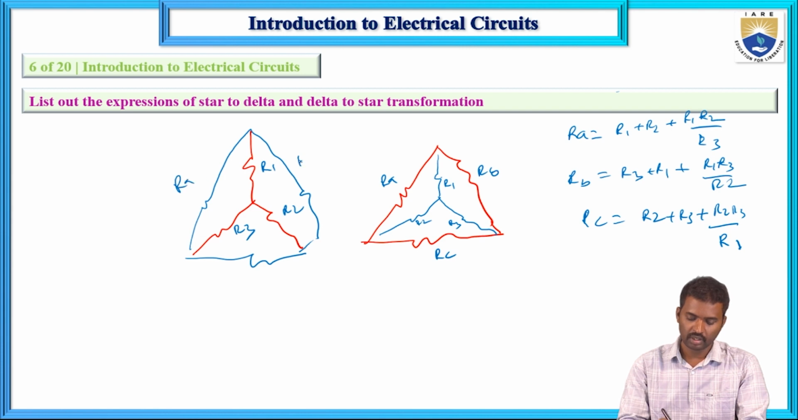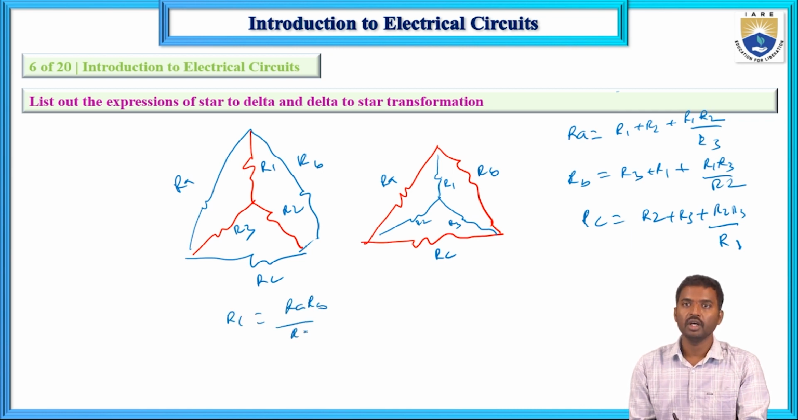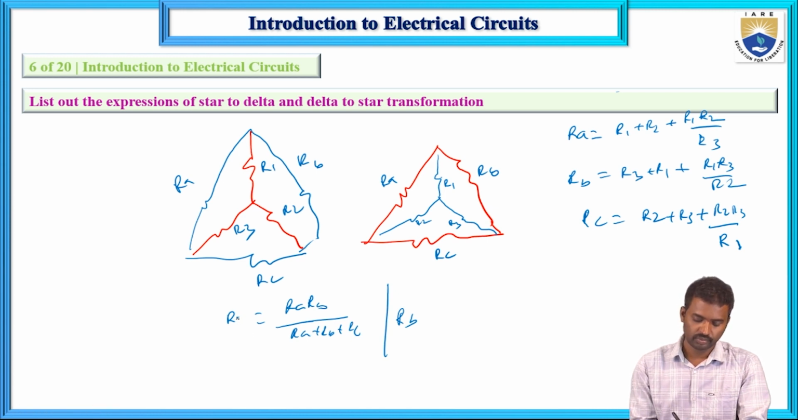RA, RB and RC. Now here R1 equals RA RB divided by RA plus RB plus RC. Next, R2, if you take this one R2 and this one is R3.